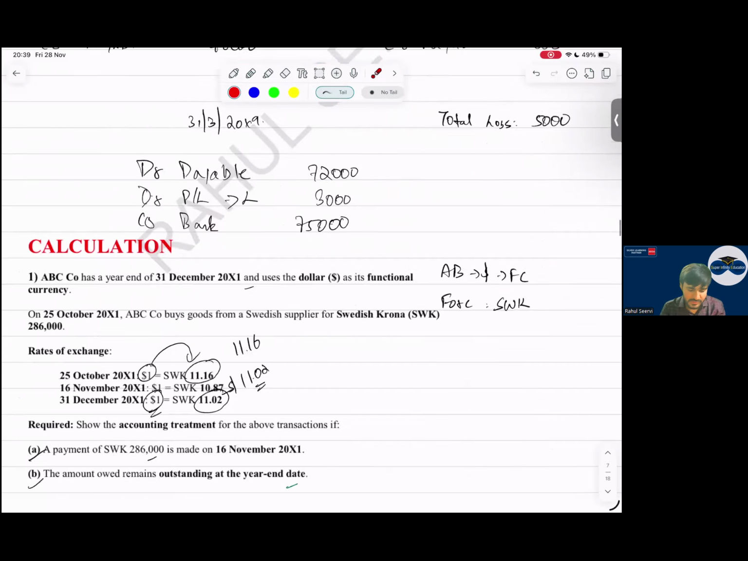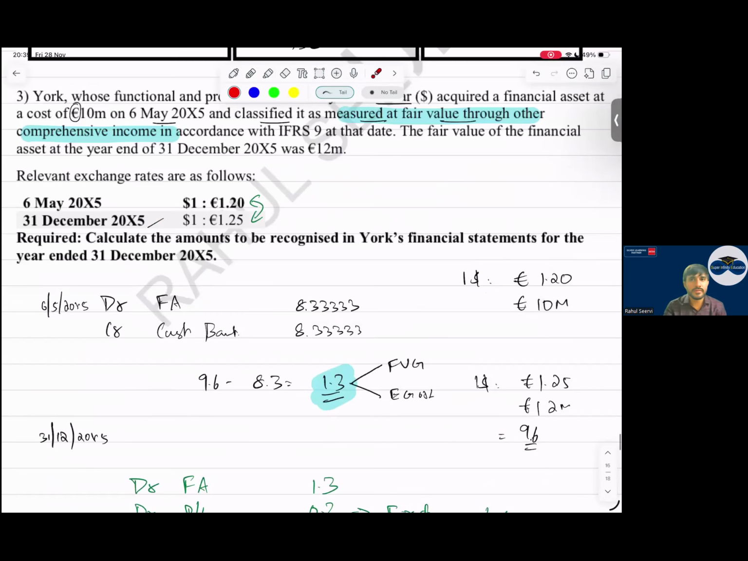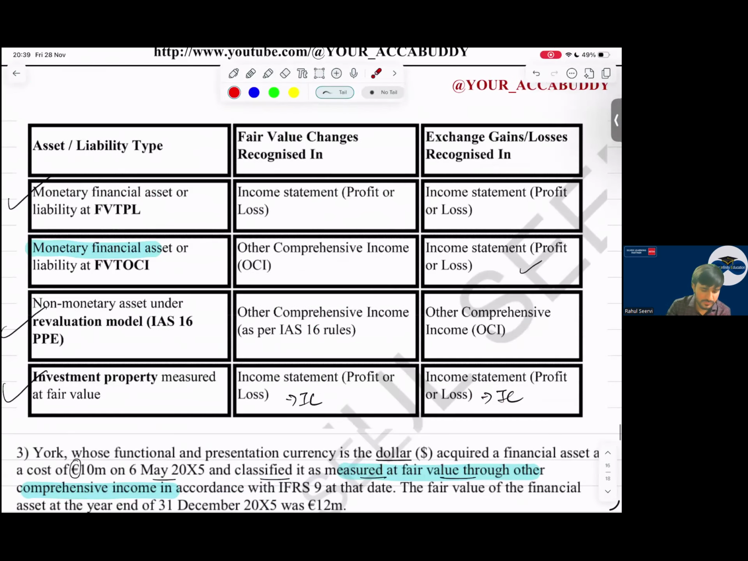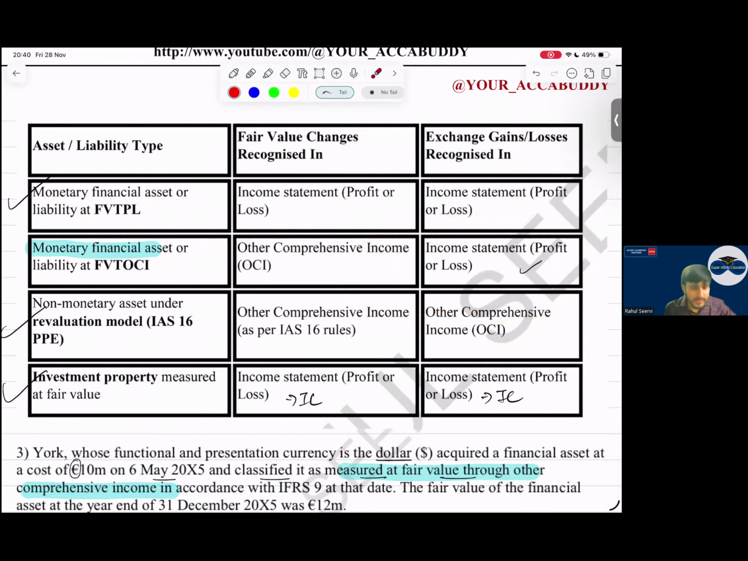Now the table which I mentioned, which is important. See here now, everyone, the table. Monetary financial assets or liability at fair value through P&L: both will go to P&L only. If monetary financial assets or liability are at fair value through OCI, the fair value changes will go to OCI, but the exchange gain or loss will go to P&L. So for a non-monetary item, it will go to OCI only, no issues.